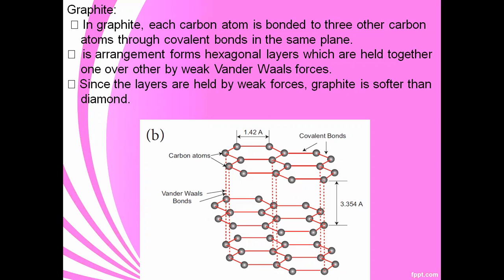Since the layers are held by weak forces, graphite is softer than diamond.